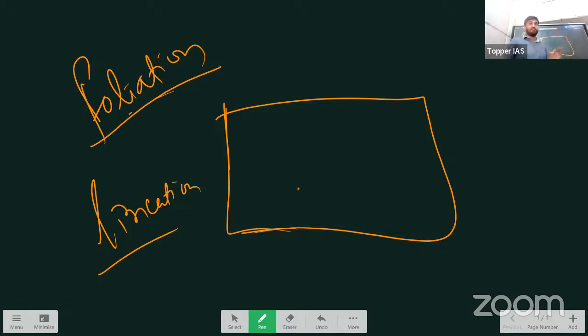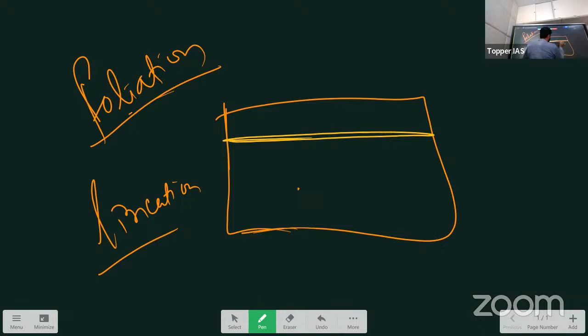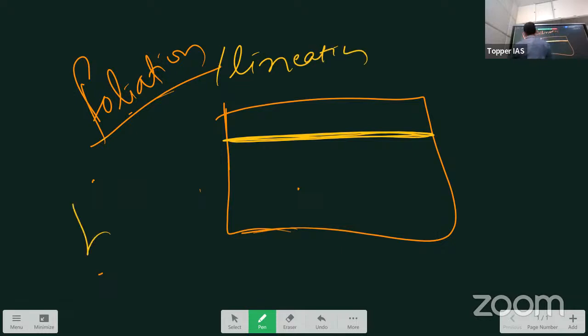In a metamorphic rock, the physical and chemical properties of rocks are changing. In this process, the grains in the rocks are also rearranging. That's why the physical properties are also changing. Rearranging of grains inside the rocks. So they will arrange like in one layer, one single layer. This is called foliation and lineation. So these are one type. Another one is banding. Banding is another process.